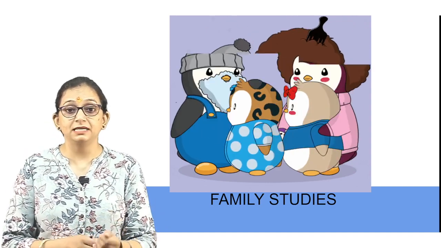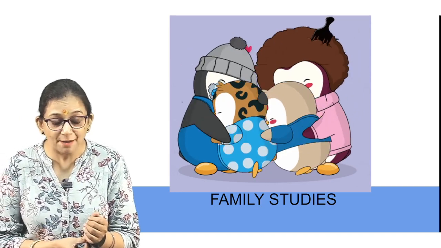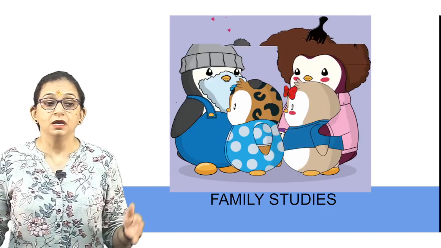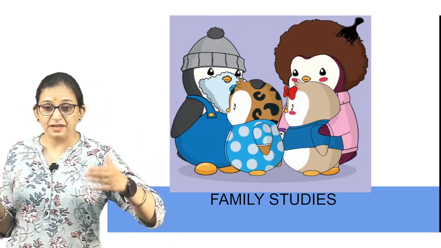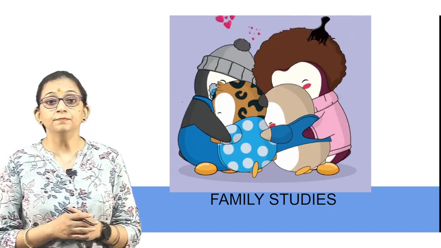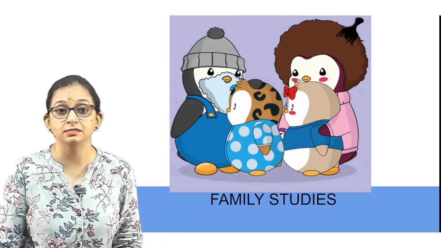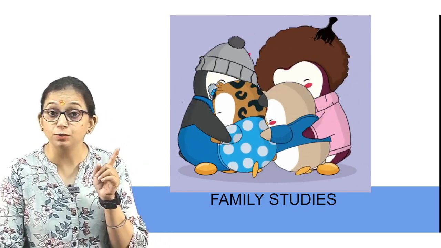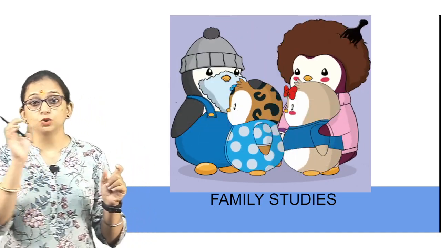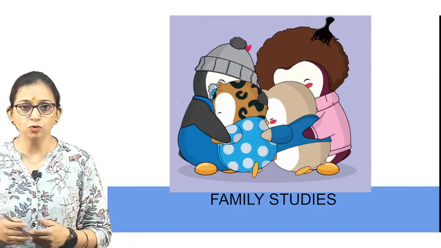It is basically an outstanding group because it is the family where the child's attitude develops, seeing other people, imitating parents. This is how he develops an attitude. It provides the most enduring relationship in one form or the other, and it is a small social group. So family is a small social group. It is the smallest social group which consists of father, mother, and maybe one or more children.